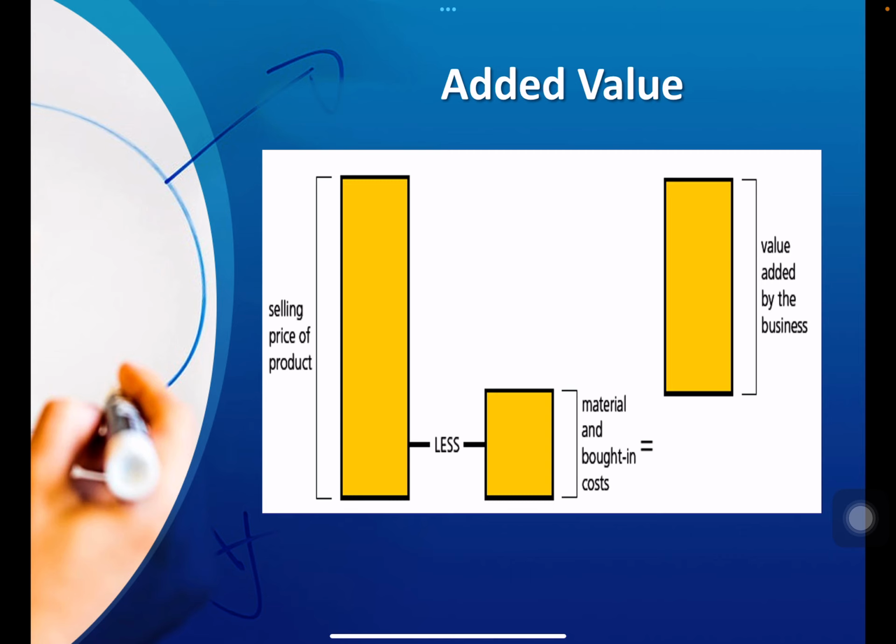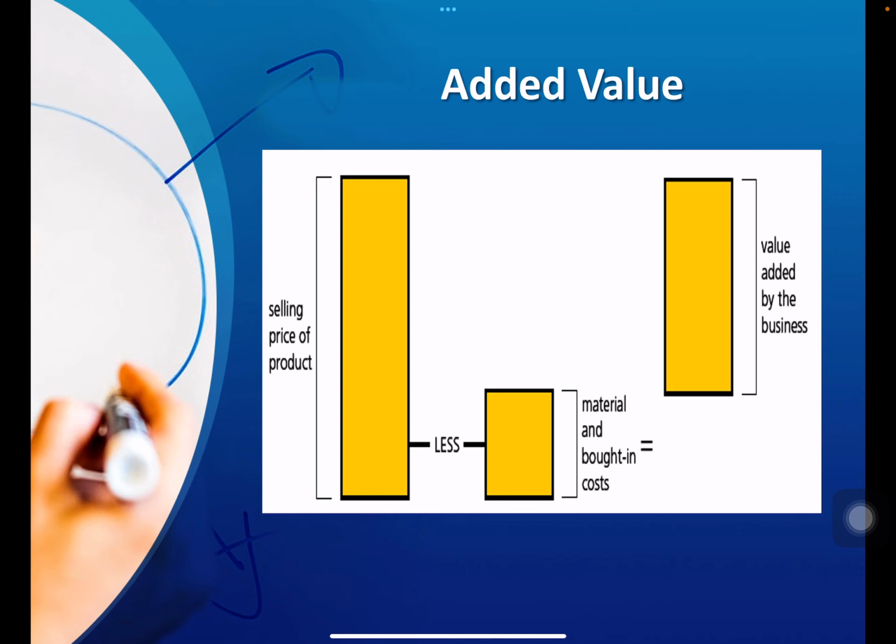and I sell it for 5000. So the added value is the selling price, that is 5000, less the material cost, that is the cost of the plank of wood, that is 1000. So the added value would be 4000.